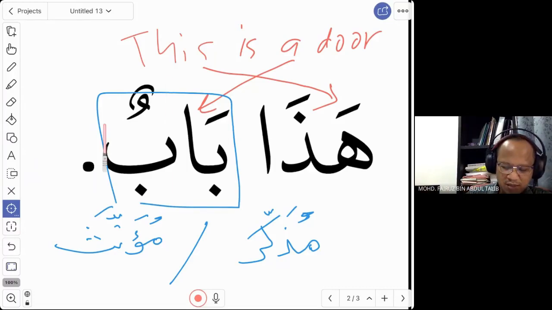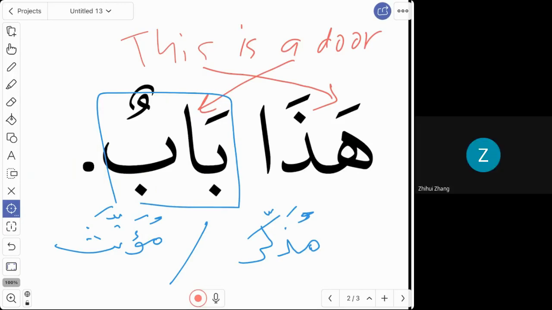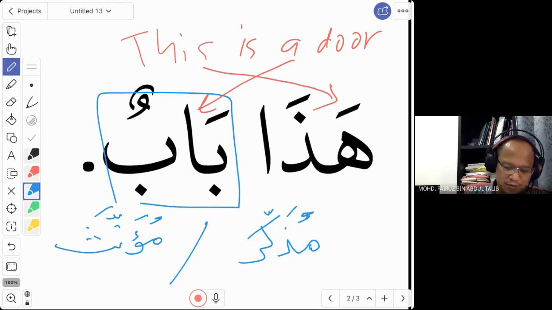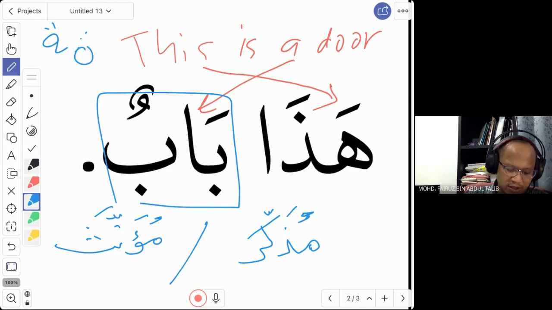My next question. Why do you say muzakkar? How do you know this is a muzakkar word? What did we learn in the topic of grammatical gender? How do you know that the word is muzakkar? Salima? Ta marbuta. Yes, correct. Remember this ta, the special ta, the ta marbuta? Since this word does not contain this ta, therefore we say that this word is muzakkar.